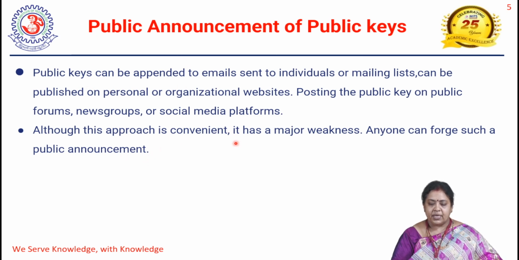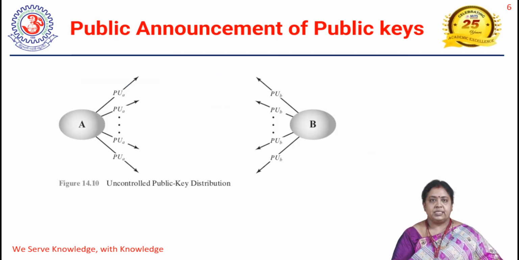So what is the main inconvenience of this approach? Anyone can forge. We will see this. A has calculated the public key, and that public key is announced to everyone, broadcast everywhere, and B is also broadcasting his public key to everyone. So there is an uncontrolled distribution in this public announcement of public keys.